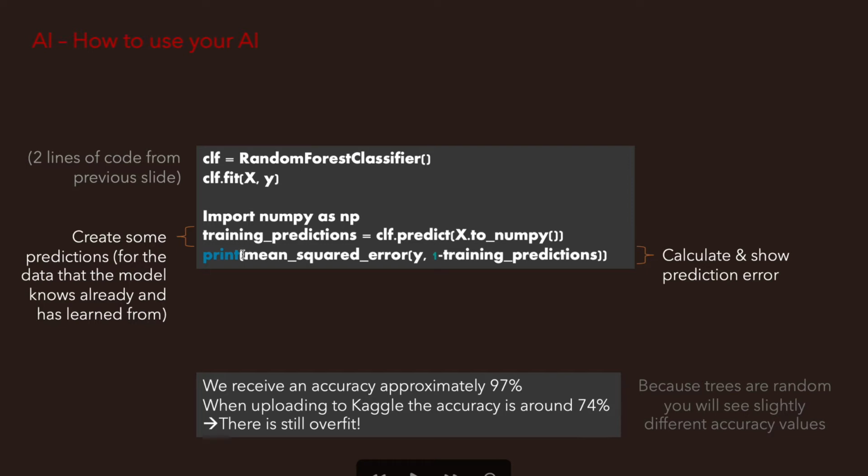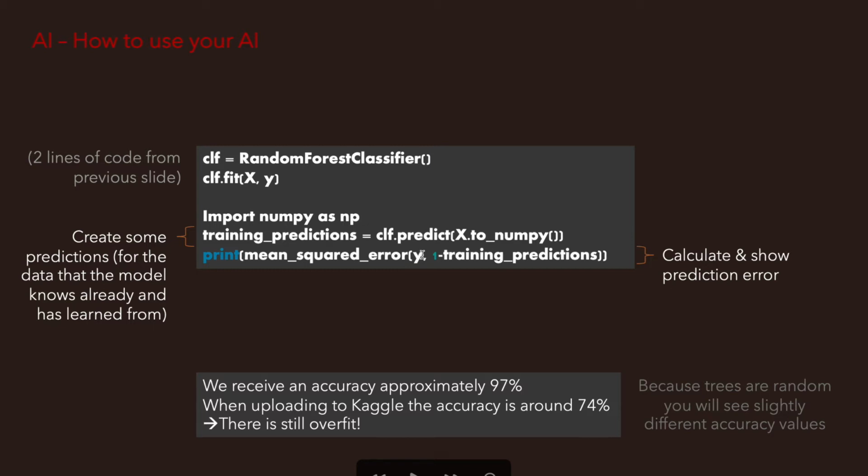And now we're going to take the mean squared error of that versus the known survival in the vector Y. So nothing else than what we did in the hand calculation before. And handy enough, that mean squared error function, you can also import it from scikit-learn, is also pre-built. So you don't have to do anything by hand here.